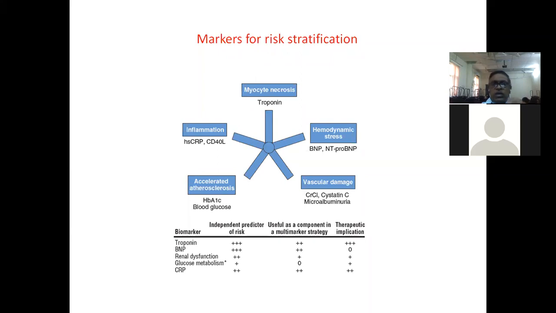They are the evidence for myocardial necrosis. Whereas BNP and NT-proBNP suggest hemodynamic stress, vascular damage is assessed by microalbumin, cystatin C, and creatinine clearance. Inflammation is suggested by hsCRP, atherosclerosis by HbA1c and blood glucose. Of these, the most important marker is troponin.